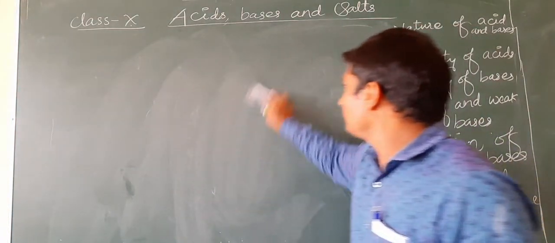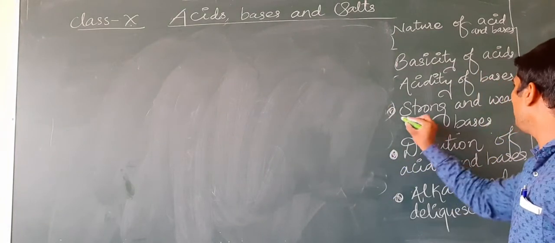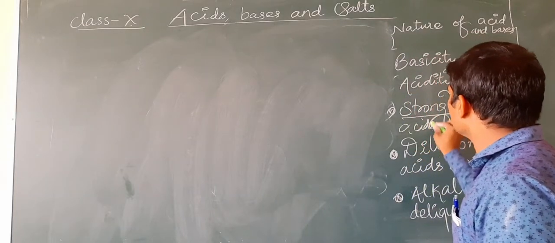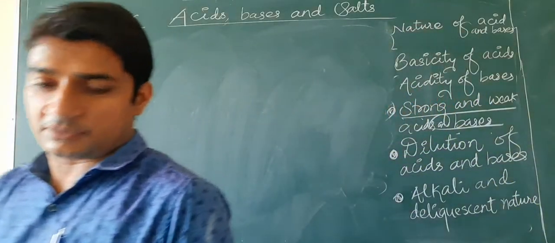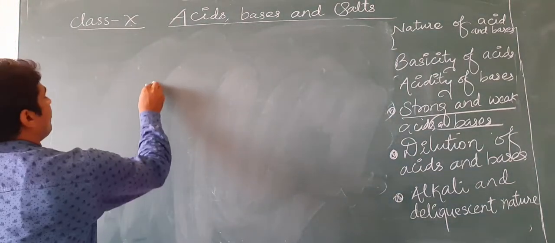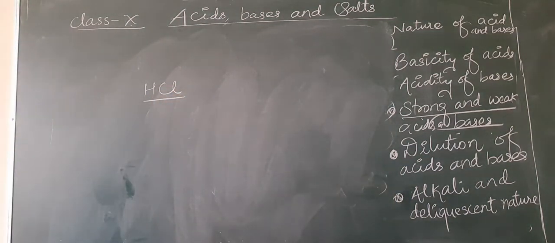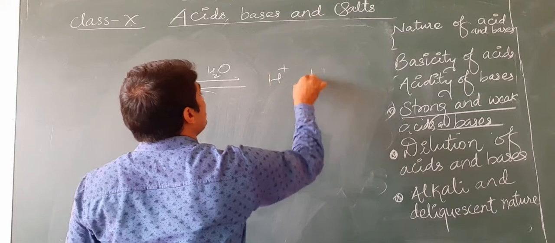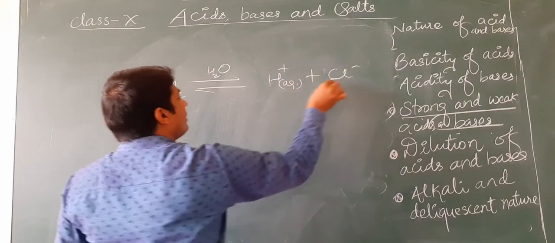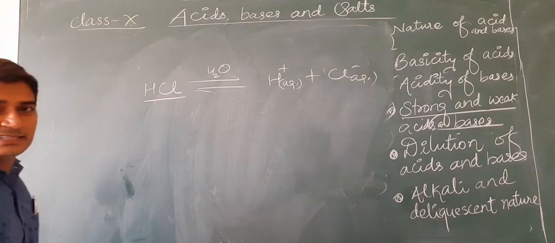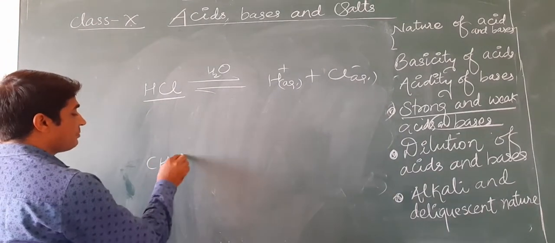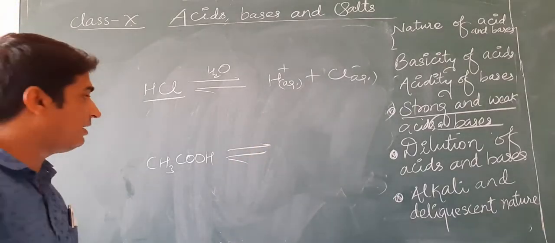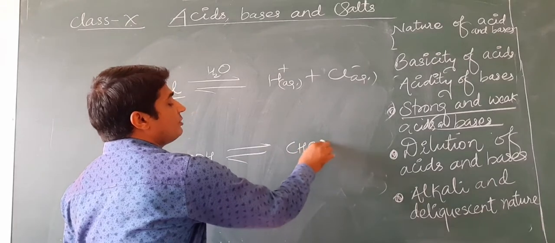Next thing is, what is the meaning of strong and weak bases and strong and weak acids? Okay, so what are strong acids? We just take two examples. For example, this is HCl, hydrochloric acid. When it is put into water, what happens? It breaks into ions. Another example is acetic acid, which is present in vinegar. When this acetic acid is allowed to dissociate in water, it also breaks into ions.